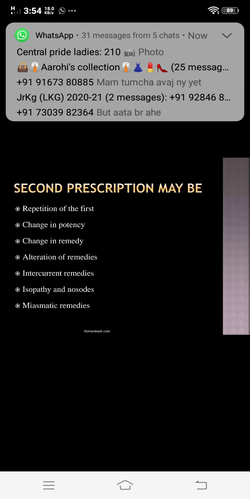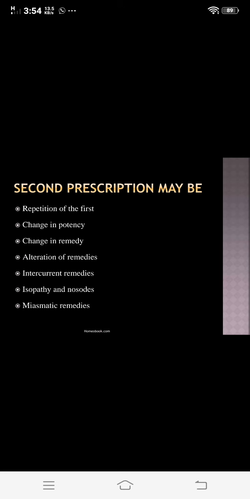And the third type is acute to acute complementary remedy, where the first remedy is acute and the next remedy is also acute. So understand these three types of complementary remedy: first acute to chronic complementary, second natural complementary, and third acute to acute complementary.